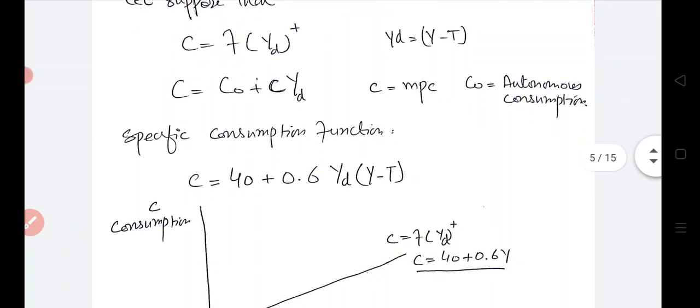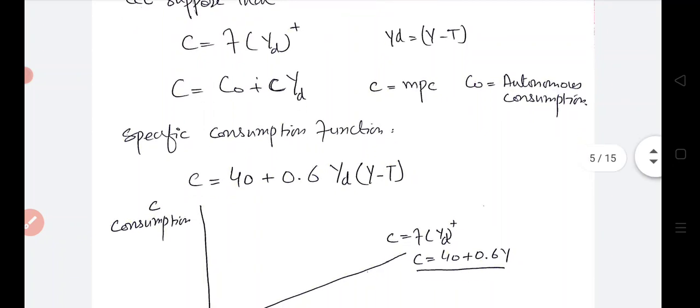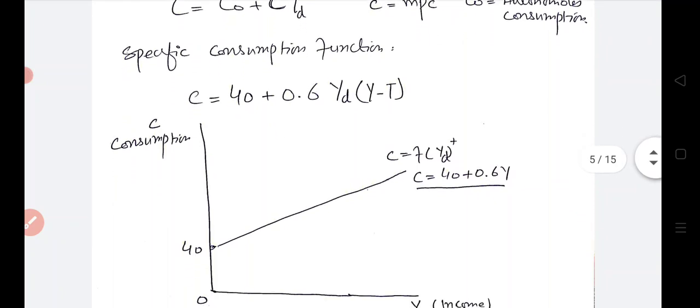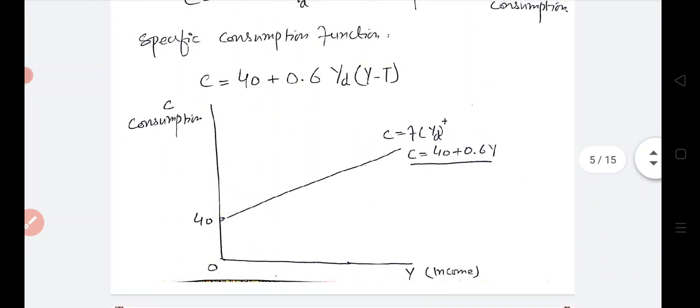We take a specific consumption function. C is equal to 40 plus 0.6 Yd, and Yd is equal to Y minus T. Here 40 is autonomous consumption, and this consumption has nothing to do with the national income level of the consumer. It will remain fixed, and 0.6 is the MPC which states that 60% of the increased income will go towards consumption. We have portrayed this consumption function on the graph.